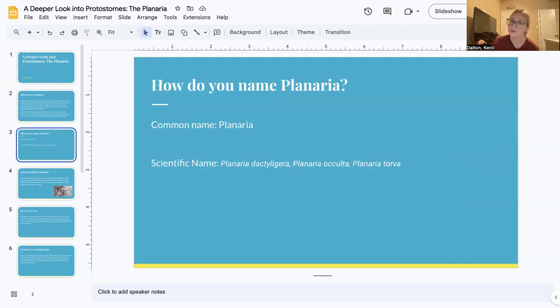So, how do you name planaria? The common name is planaria, and the scientific names for different types of planaria are Planaria dactyligera, Planaria occulta, and Planaria torva.